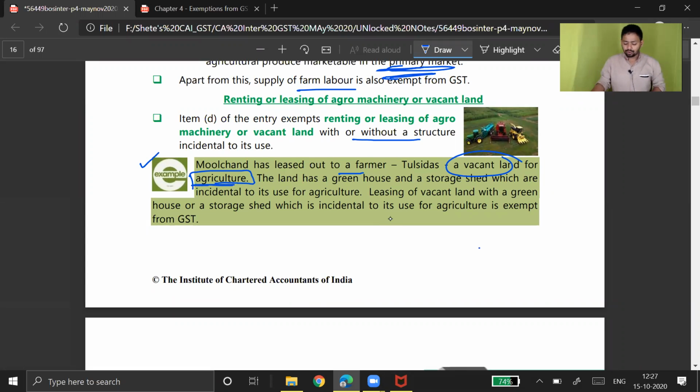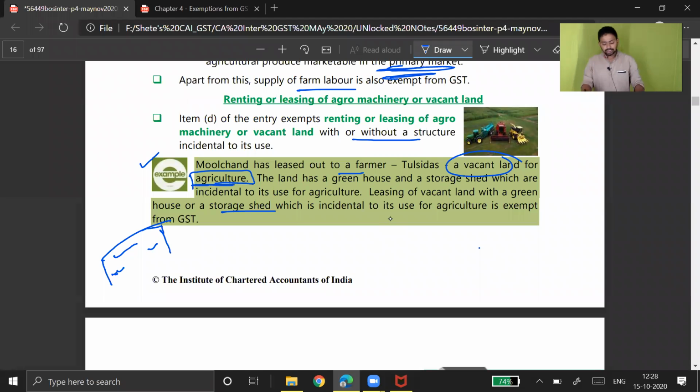Leasing of vacant land with a greenhouse. Actually, a greenhouse doesn't look green. A greenhouse looks like a white covered area which protects plants from sunlight. The plants which are kept in a greenhouse cannot be kept open. They have to be protected from the outer environment, therefore they put white color shade. It's kind of a pandal, or you can say a big size tent, where they put sensitive plants which cannot be directly exposed to sunlight. So that is a greenhouse. And a storage shed means a normal farmhouse where we keep equipment and all.